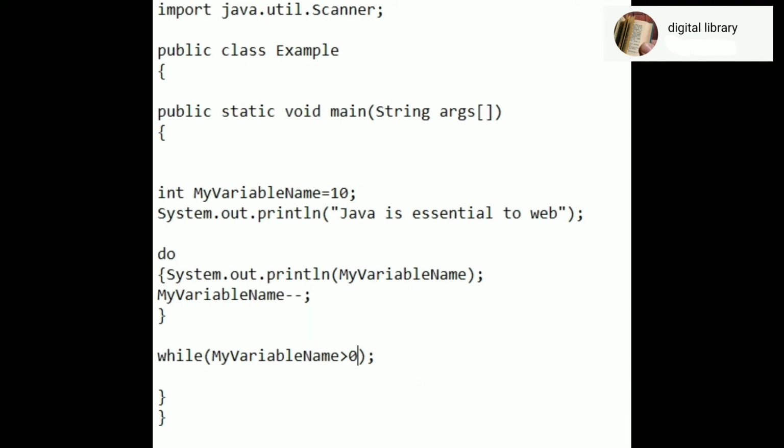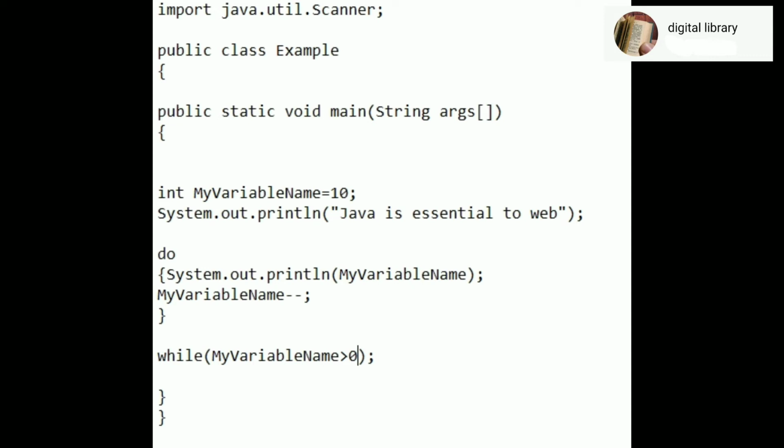Again here we are importing Scanner, then setting the name of the class as Example, then we are writing the main function. Now int myVariableName is equal to 10. So myVariableName is an integer and we are setting it as 10 as in the previous example. Now we are printing System.out.println "Java is essential to web". Now our do loop starts.